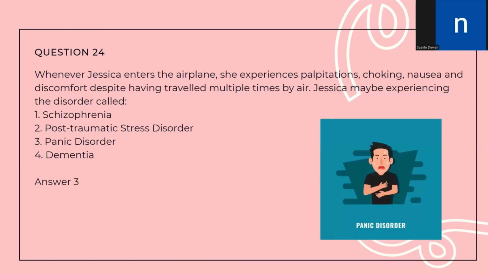Let's move to the next question. Question number 24. Whenever Jessica enters the airplane, she experiences palpitations, choking, nausea, and discomfort despite having traveled multiple times that way. Jessica may be experiencing a disorder called. So, she is experiencing symptoms such as palpitations, choking, nausea, and discomfort. These are all symptoms of panic disorder. She experiences a panic attack whenever she travels by an airplane. So the correct answer is option number 3, panic disorder.